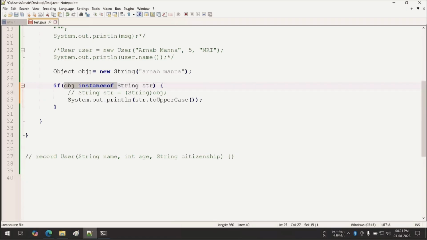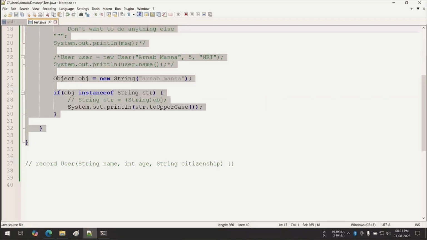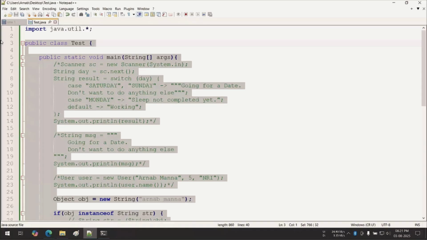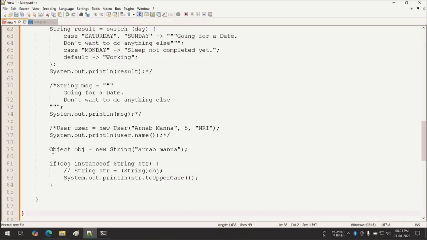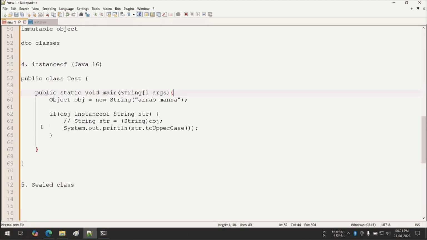Easy. Anyone any doubt, guys? Clear? Very good.